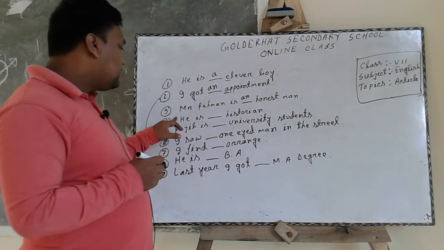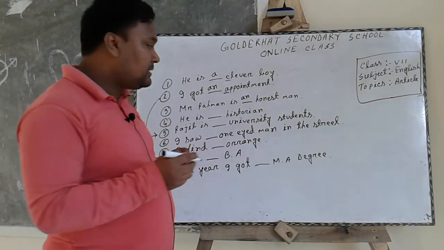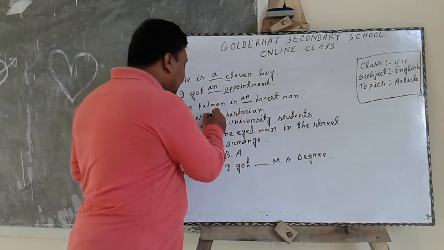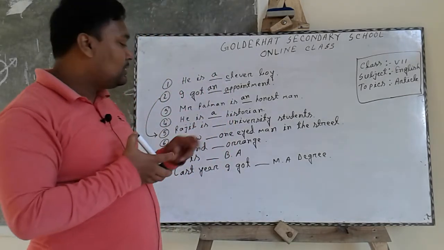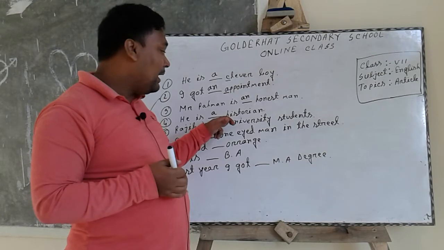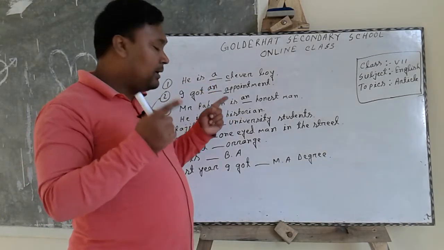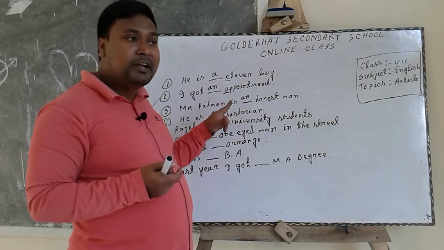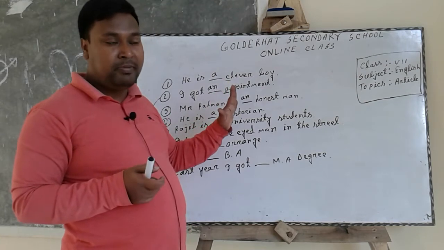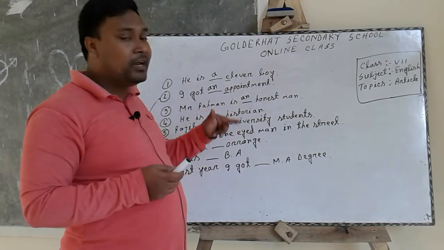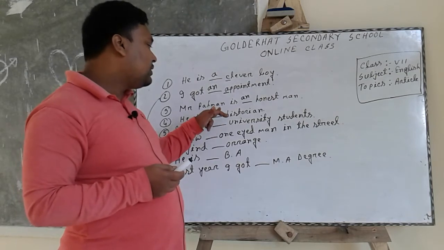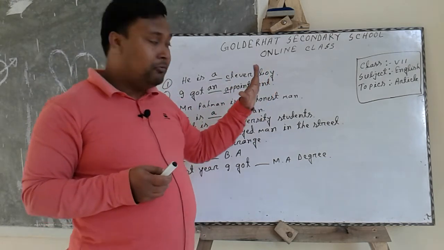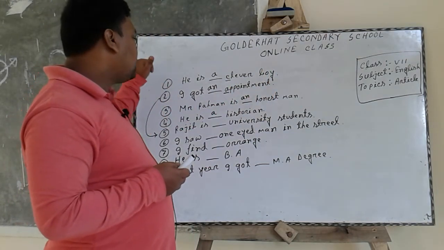In the fourth sentence, he is a historian. But here we have to write a, because H is consonant and here H is pronounced. Historian. The Bengali letter Ho is pronounced here. So we have to write a according to the rule that we have written in the first sentence.